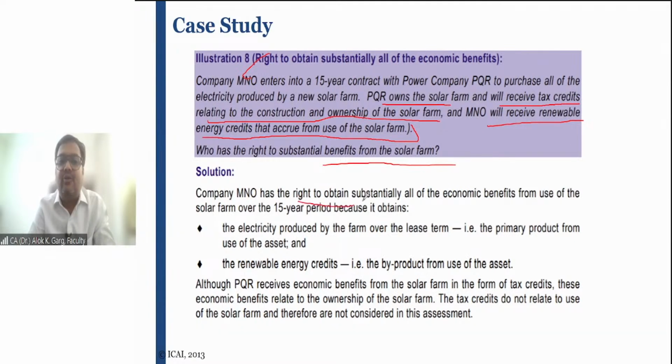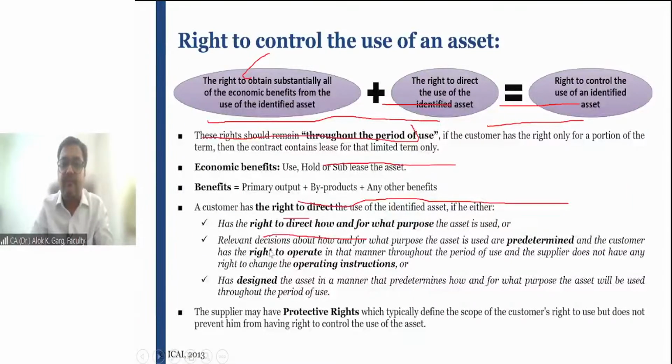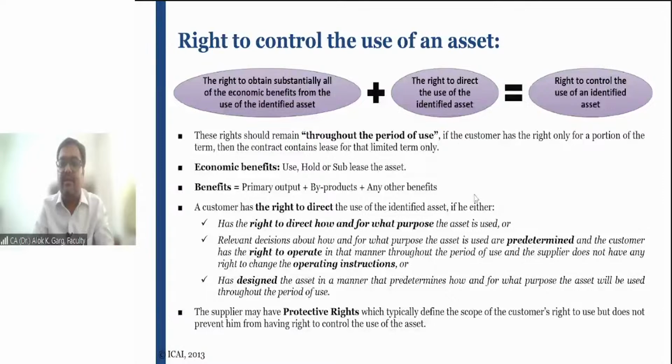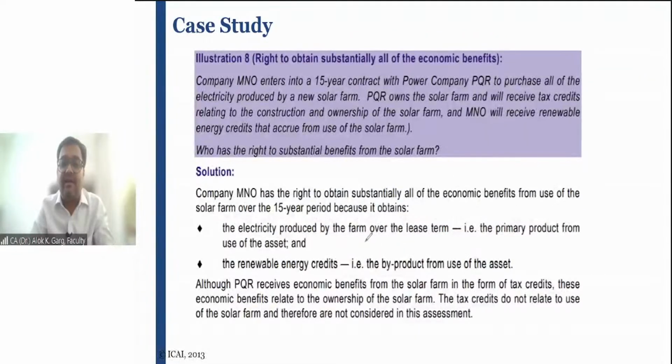Company MNO has a right to obtain substantially all of the economic benefit from use of the solar farm over the 15-year period, because it obtains the electricity produced by the farm, the entire output. You remember I told you about the output: primary output, supplementary output. If you see here, you can see the primary output, byproduct, any other benefits, right? We have discussed this. Who is getting the output? The entire output is received by MNO, the primary product. And who is getting the renewable energy credit from the use of the solar farm?